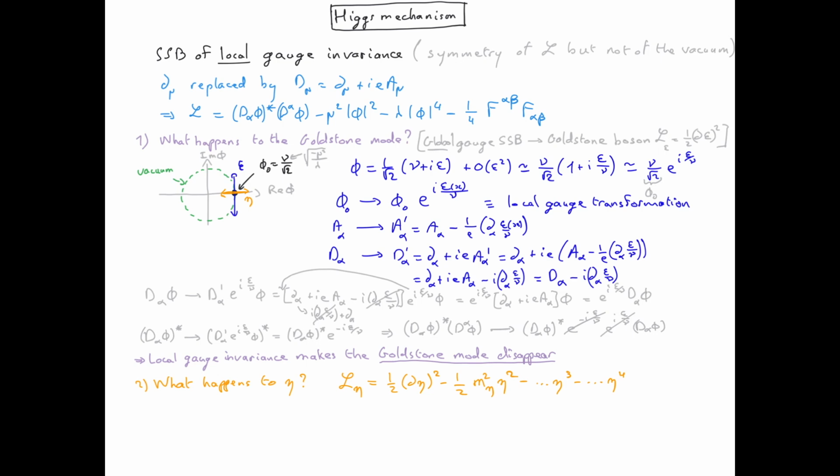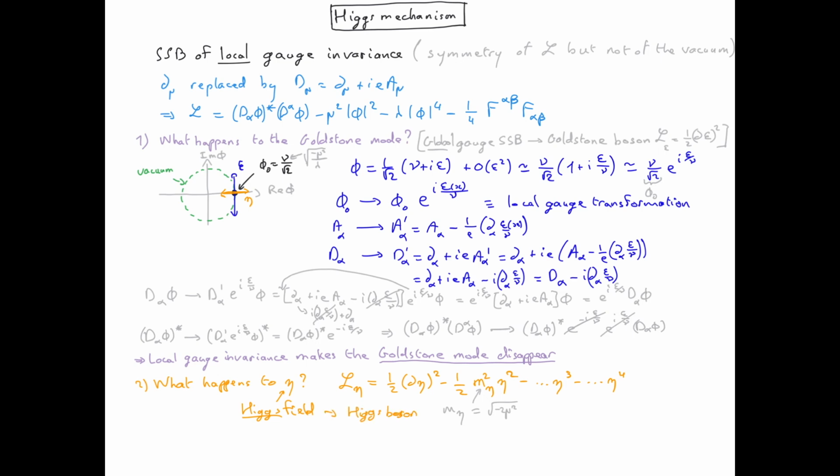The reason why nothing changed for eta is because the gauge field A_mu is the only thing which appears as a new quantity when we replace the covariant derivative by the gauge covariant derivative, and as you can see, the gauge field doesn't contain eta when it transforms under local gauge invariance. It only includes epsilon. So the eta field is still there. It has a mass, and it is called the Higgs field. So the particles corresponding to excitation of this field on mass shell are called the Higgs boson.